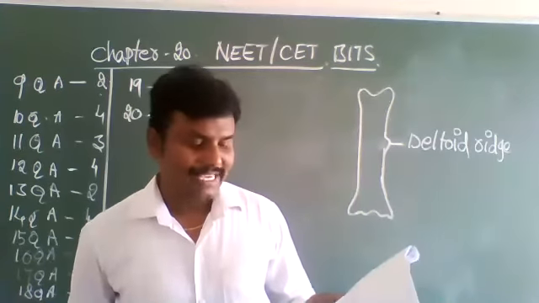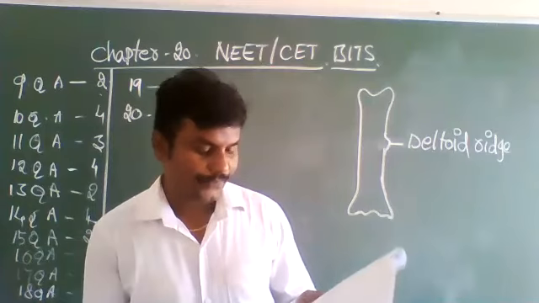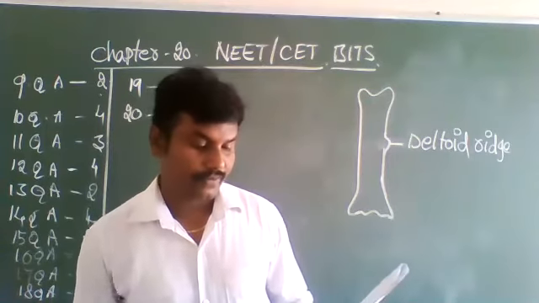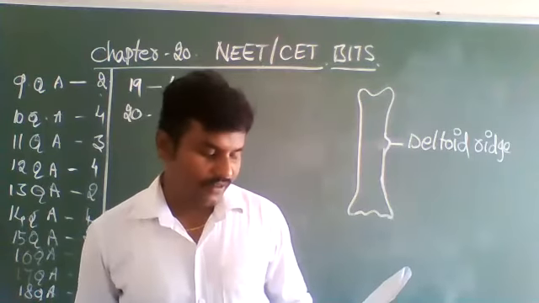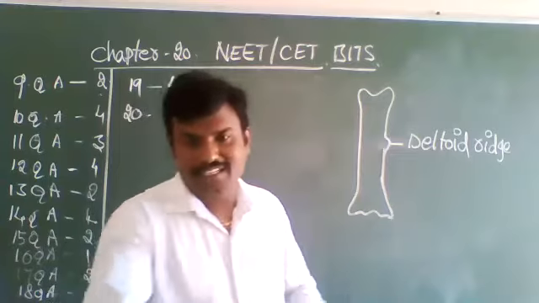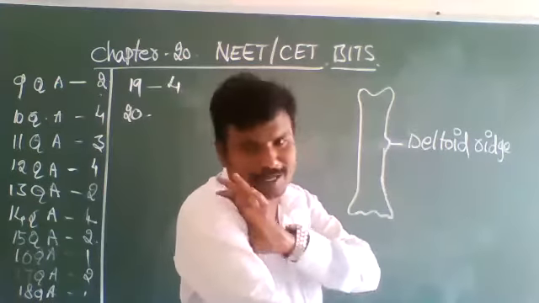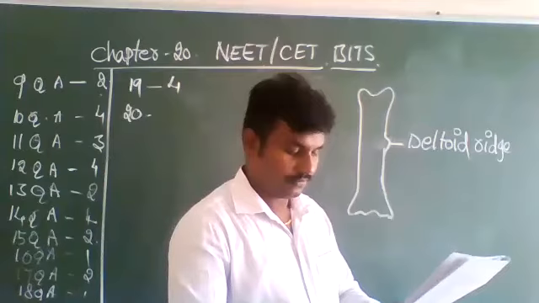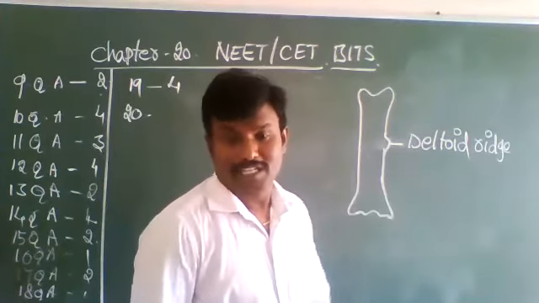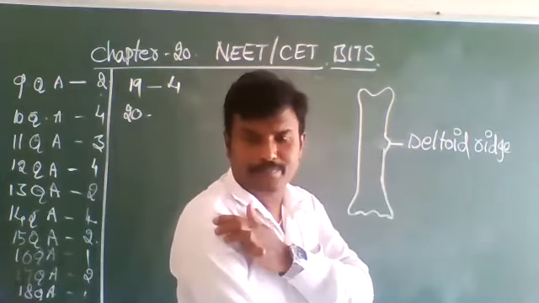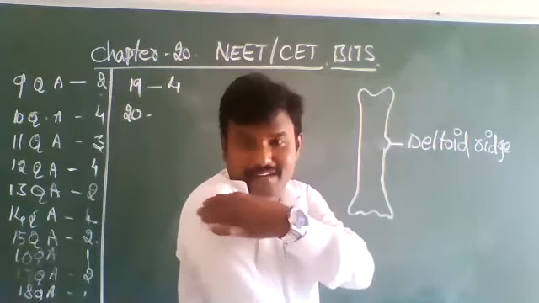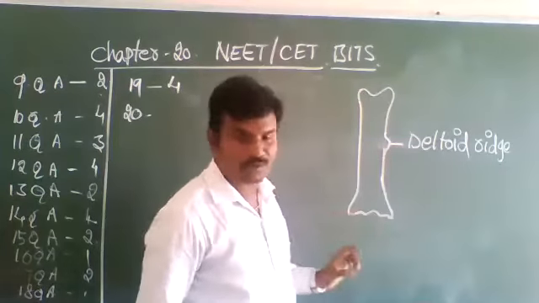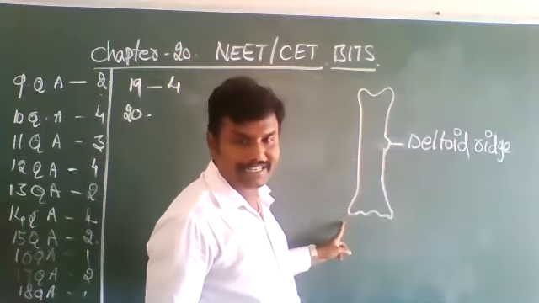20th question. Olecranon fossa is present with humerus only. The option is 3. So in this one, this is the humerus bone. This is anterior and posterior.